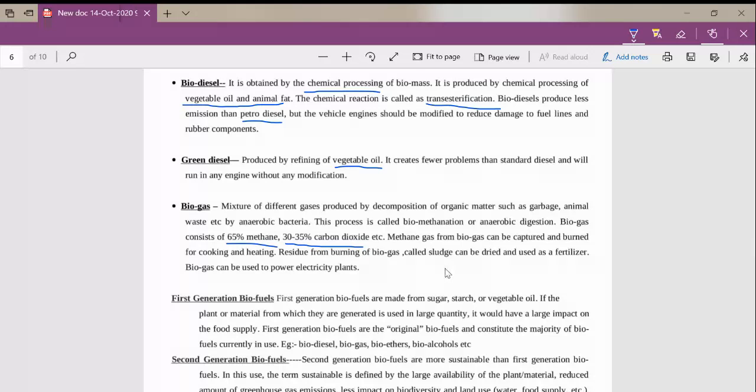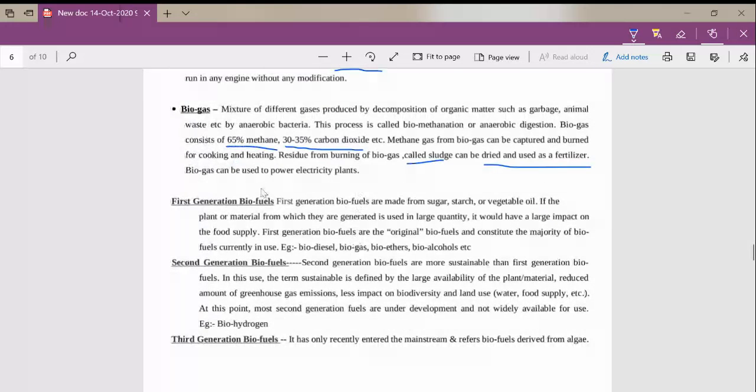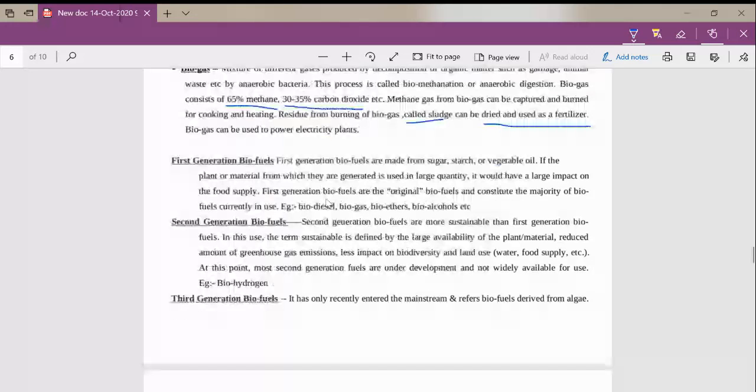We know that we use gobar gas for cooking purposes. Okay, so the residue from that biogas is known as sludge, and that can be dried and used as fertilizer. And biogas can be used for generating electricity.